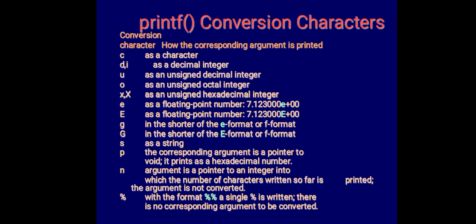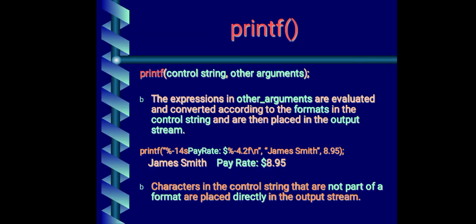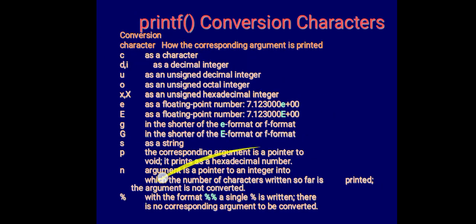So printf conversion characters. C stands for the same thing, whatever I have just said, same thing here. We say C as a character, D or I. If I write percentage D or percentage I, it is for integer.